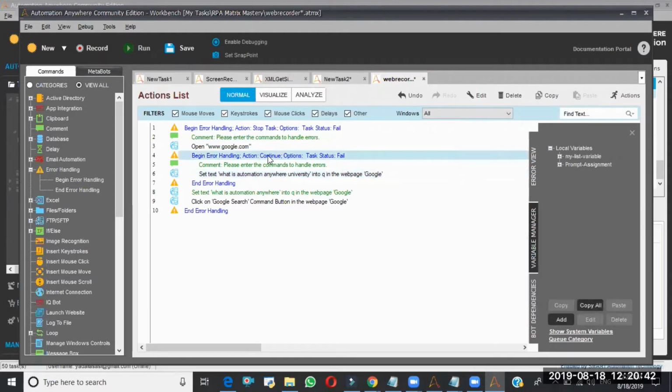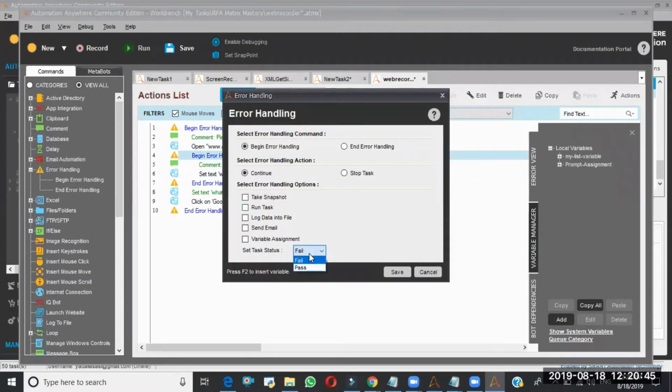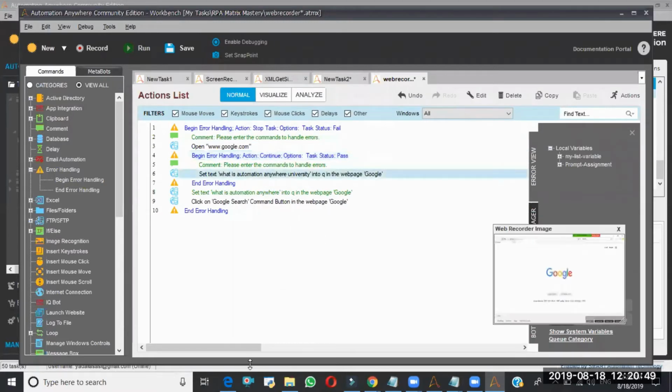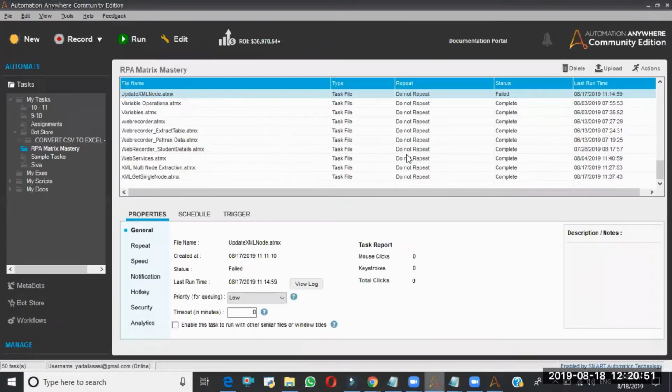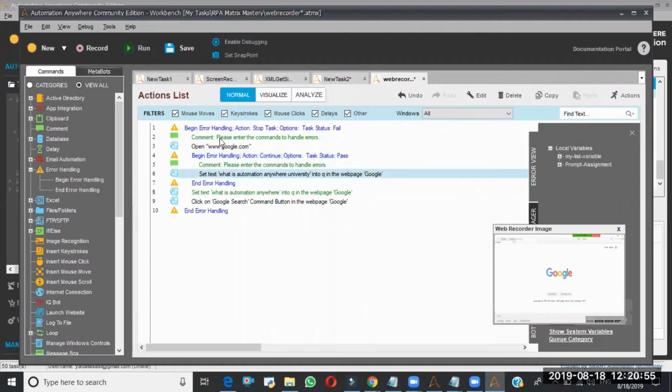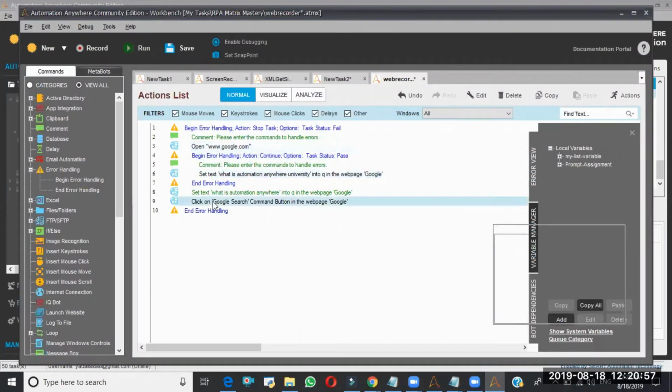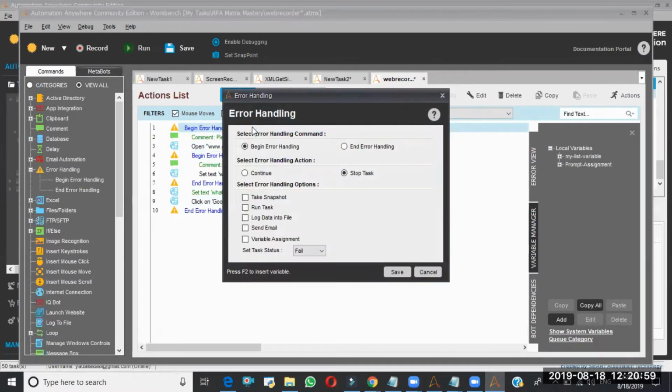That's the reason I'll set the task status as pass, so even though I got the error here, the status will be pass only. But apart from this line, if I get an error elsewhere, this error handling will take care of that, stop the task, and mark the task status as failed. So this is how error handling works. This is the concept of basic error handling.